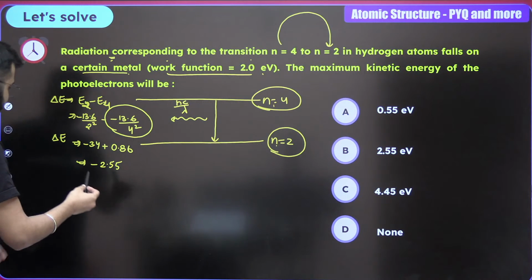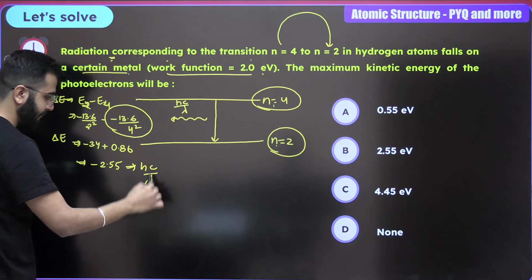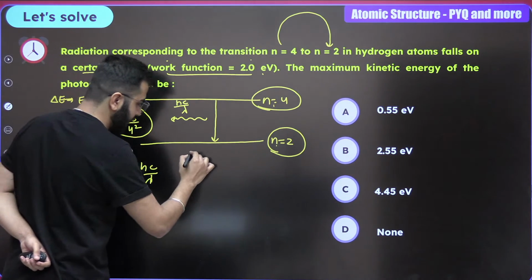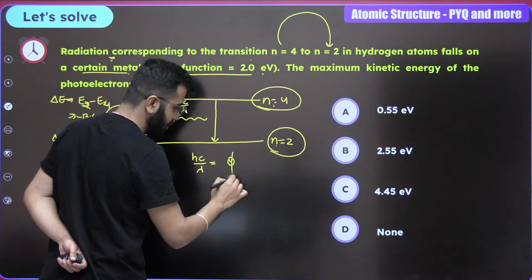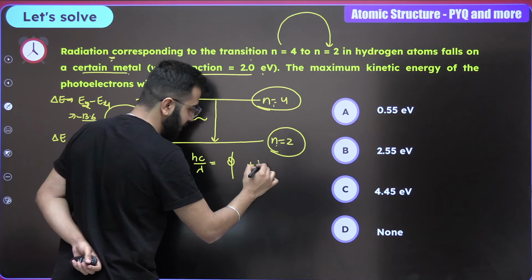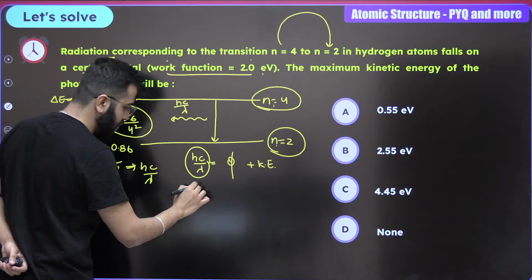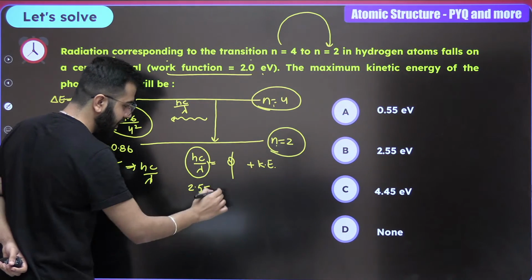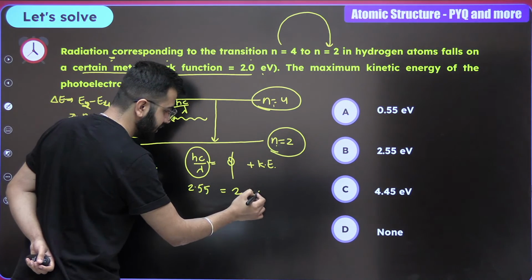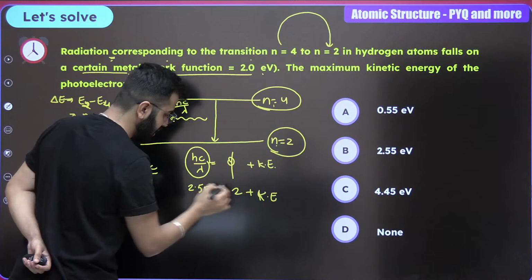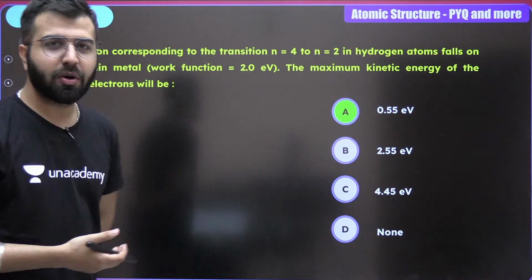Chalo. So now you ultimately have this much as the hc by lambda. Now pay attention. hc by lambda is equal to work function plus kinetic energy. What is the value over here? 2.55. What is the work function? 2 over here. What is going to be the kinetic energy? Just subtract 2 from 2.55. Comes out to be 0.55. And yeah, 0.55 is the correct answer.